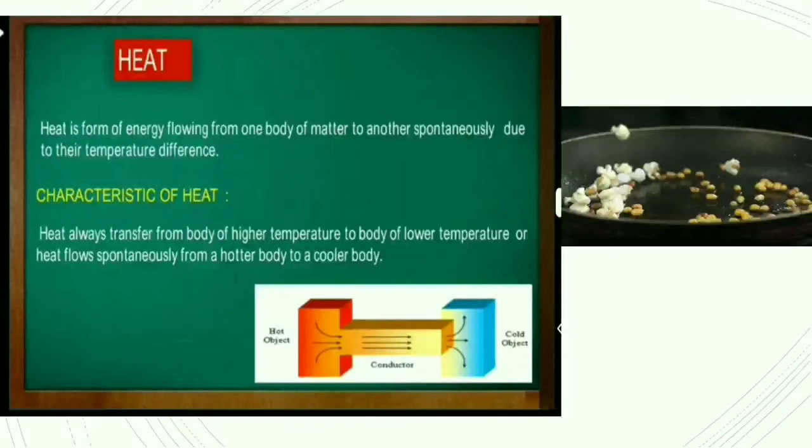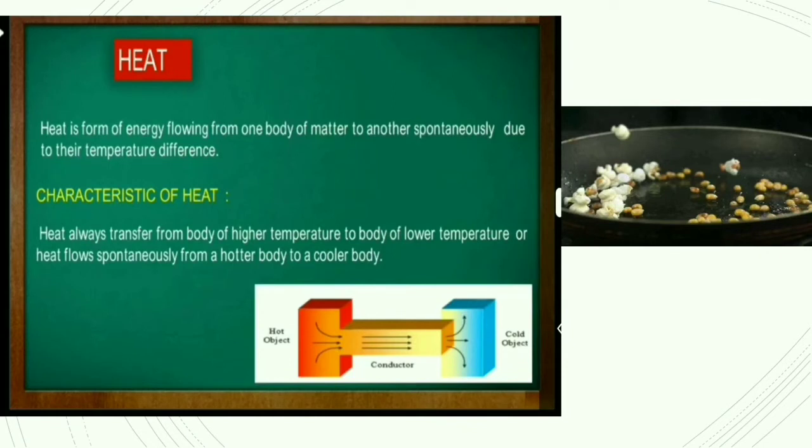And when you can see the heat, take a pan and put some popcorn kernels. Turn on the oven. After a few minutes, they will jump from the pan. Why? Because heat generates energy. That is why you can see the popcorns popping, right? So that means you can feel the heat and you can also see the heat, isn't it?